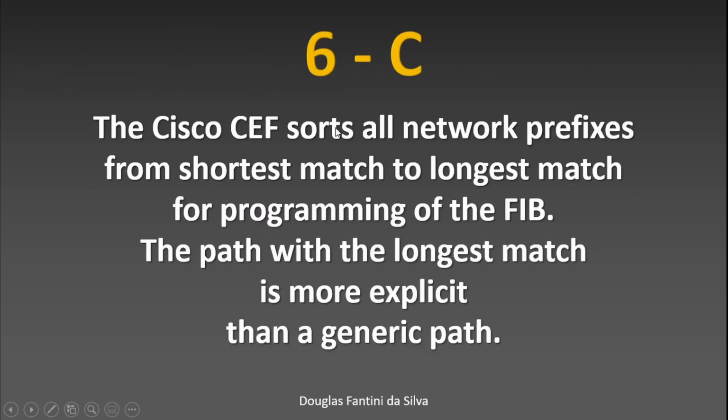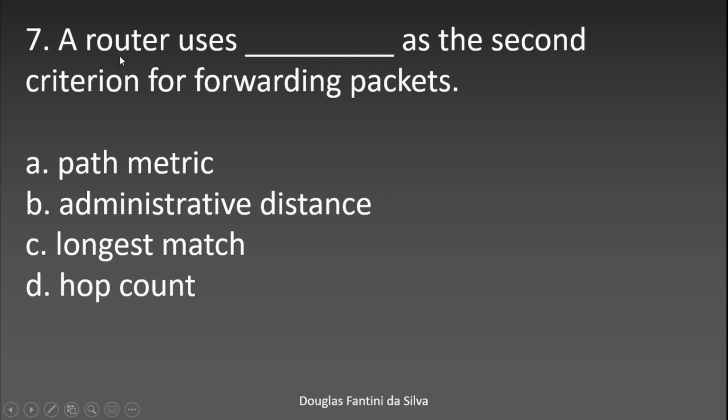Okay. So 6. Letter C. The Cisco SAF sorts all network prefixes from shortest match to longest match. For programming of the FIB, the path with the longest match is more explicit than a generic path, so it is better in this case.